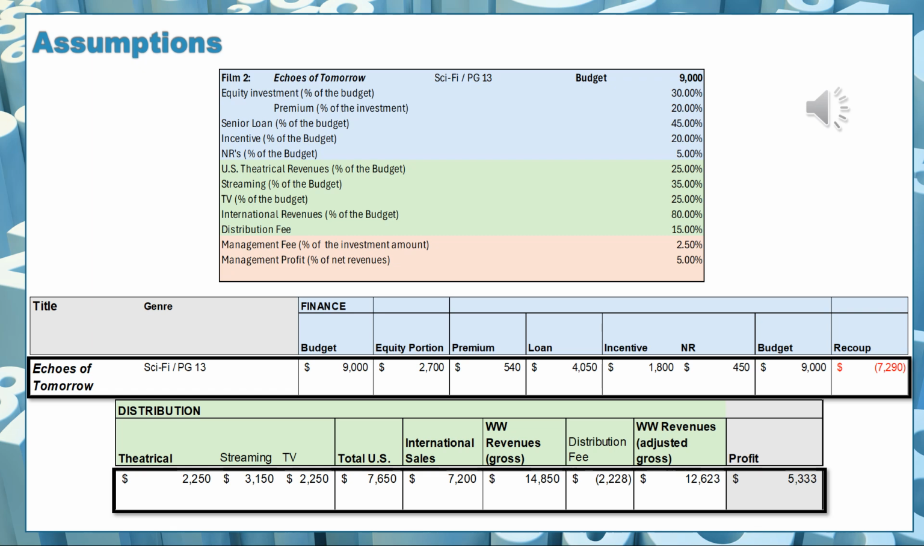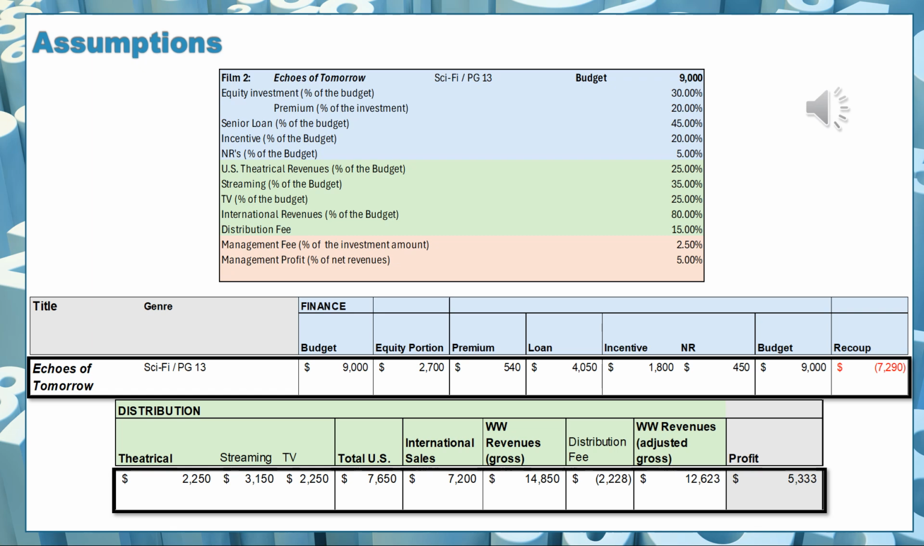Altogether, we're generating worldwide revenues of $14,850,000 on a $9 million movie, and we have to pay a distribution fee of $2,280,000, which reflects 15% of the worldwide revenues. The fee is higher here than before because we may have to pay some fees for theatrical, etc.